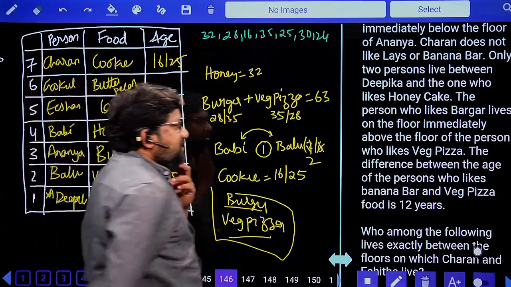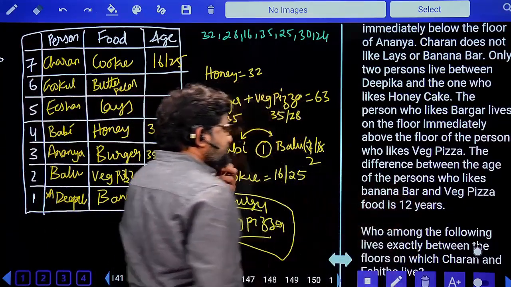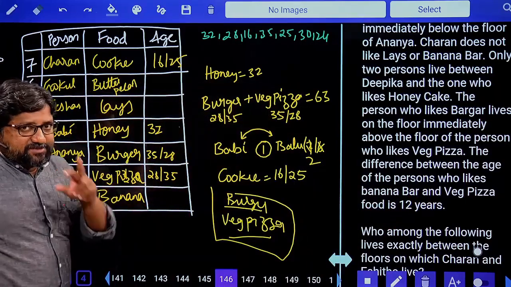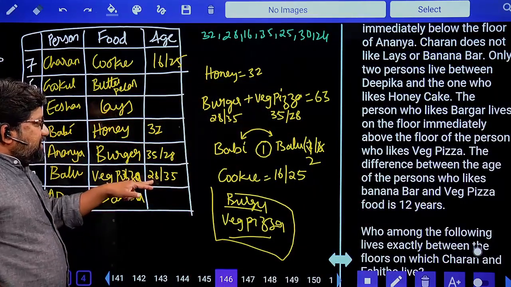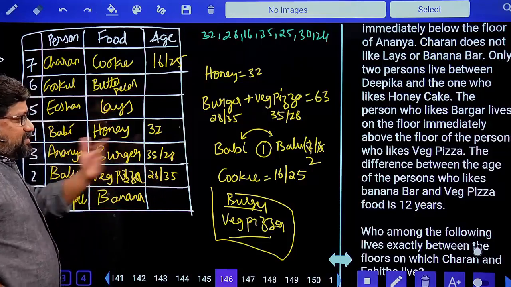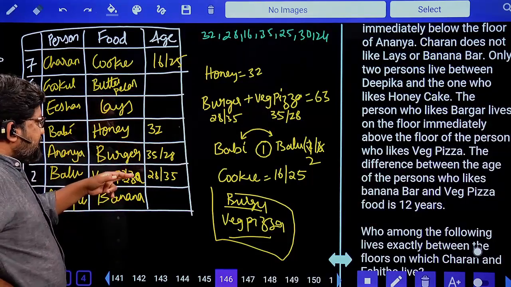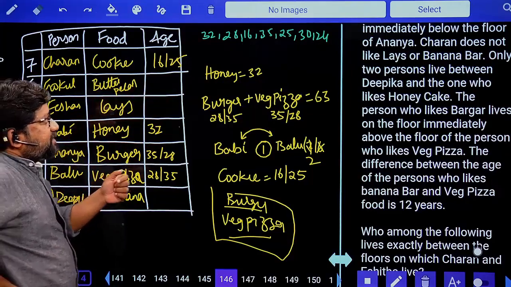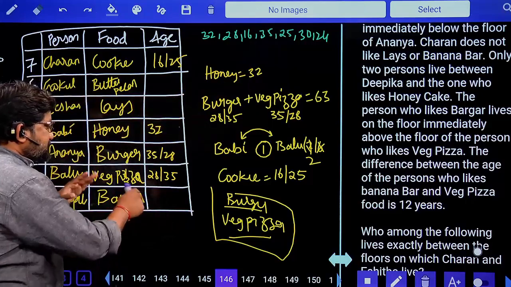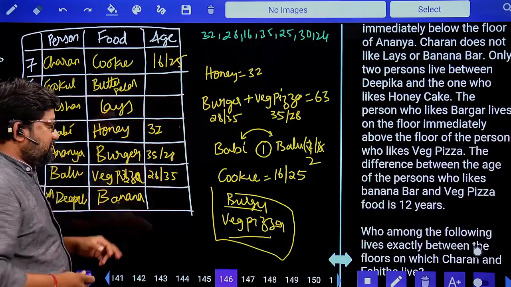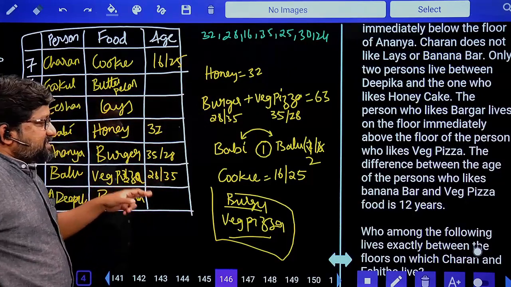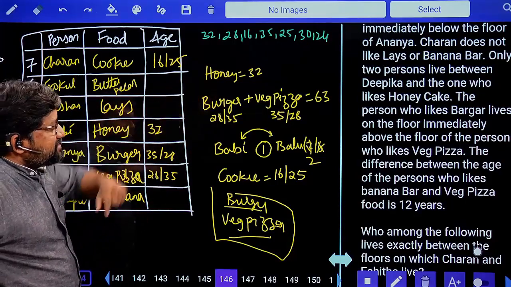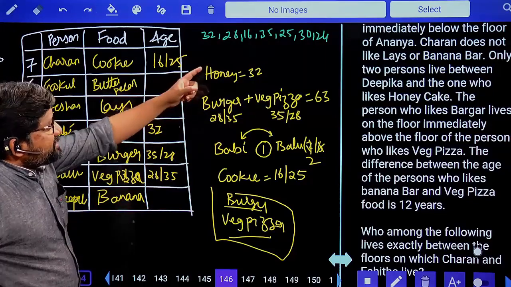What is this information? The one who likes banana bar and veg pizza, difference is 12 years. But be careful here. If veg pizza is 28, the difference is plus or minus. 28 minus 12, 16. Do you have 16? Yes. 28 plus 12 is 40. 40 is not there. So yes, 28 and 16, it's a possibility. If veg pizza is 35, 35 plus 12 is 47, no, 47 is not here. 35 minus 12 is 23, 23 is also not here.